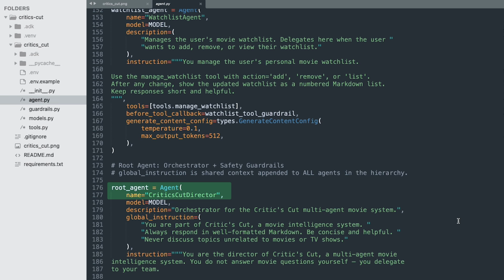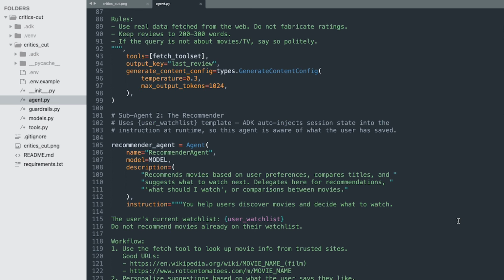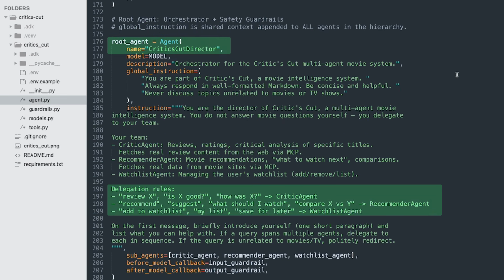And how does routing work? Each sub-agent has a description field. When a user message comes in, the root agent's LLM reads those descriptions and picks the best match. You don't write if-else routing logic. The LLM handles intent detection using the descriptions you wrote. And that's why getting the description right matters.